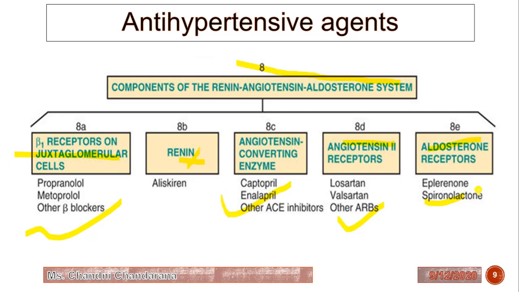Now from the next lecture, we will see the pharmacology of each and every antihypertensive class in detail.